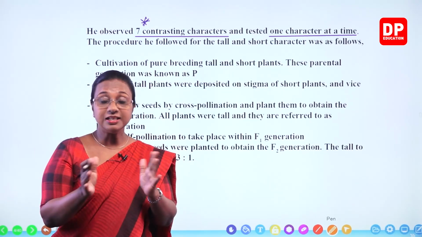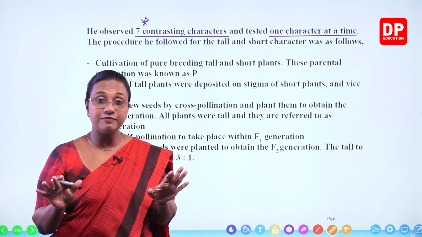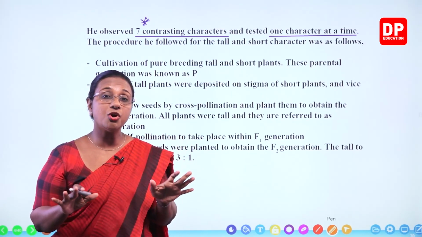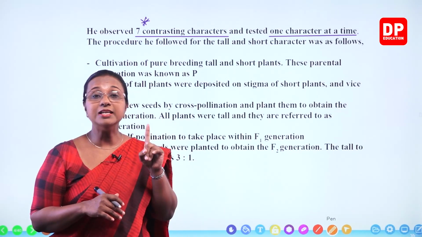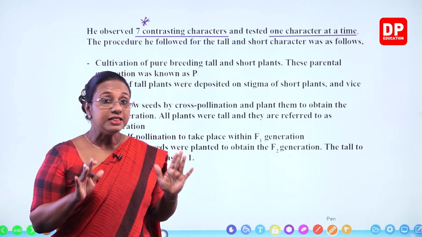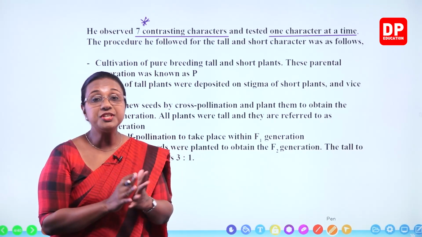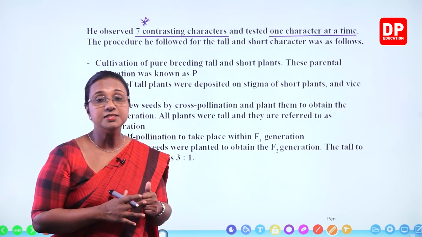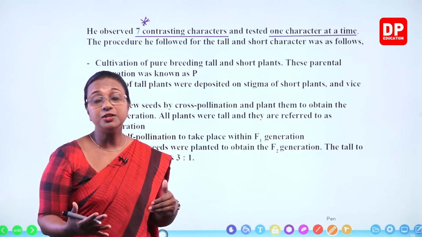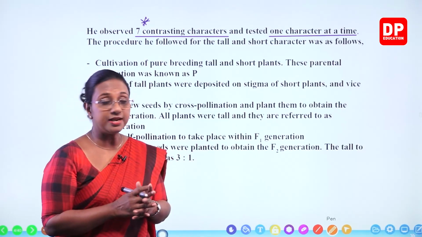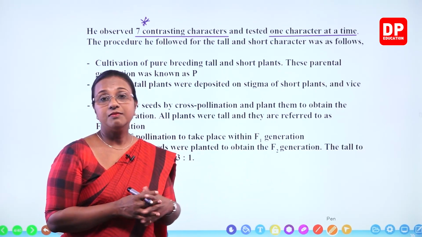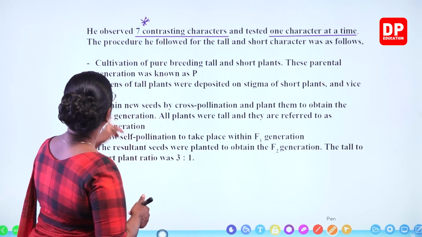Although tall and short are distinctly different, both refer to the height of the plant. So it is only 1 character. There, he did the crossing of plants and observed the generation. We will be referring to this as monohybrid cross. Again, we will come across that same term in one of the next slides.